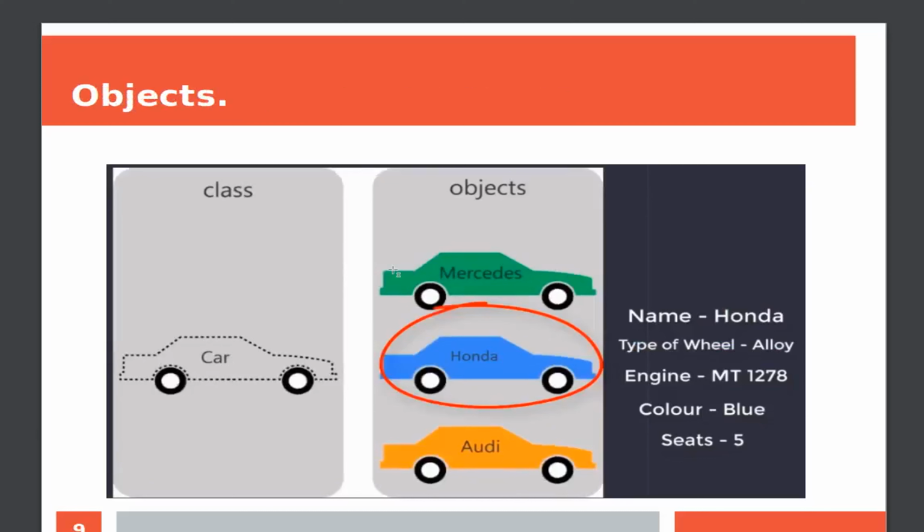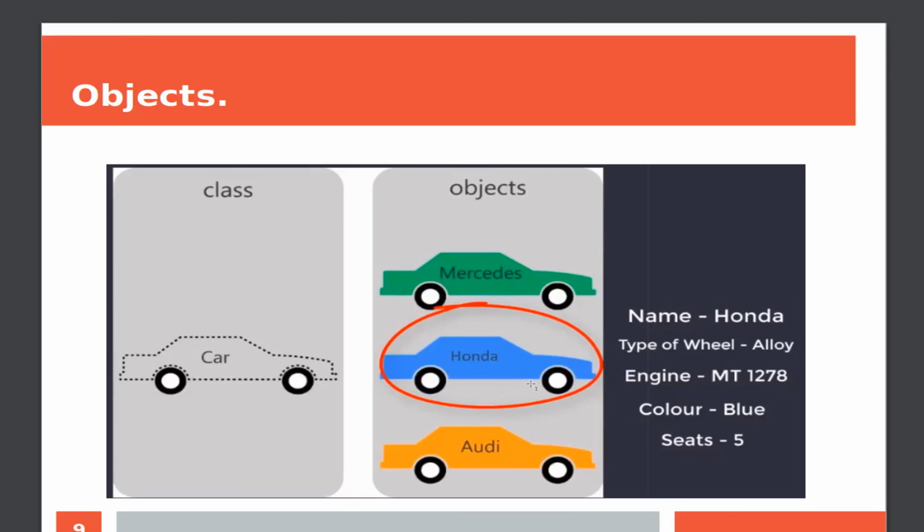I hope you got some fundamental idea about class, but let me share some examples for this. In this scenario, you can see class is a car, and Honda is an object of the class. You can see the blueprint on which the Honda has been created.